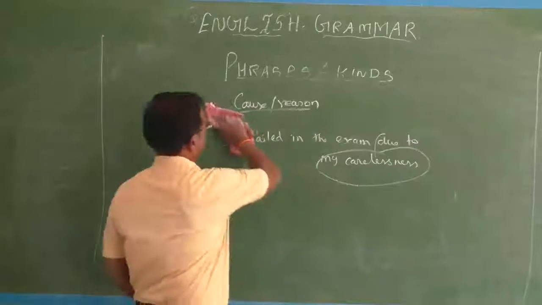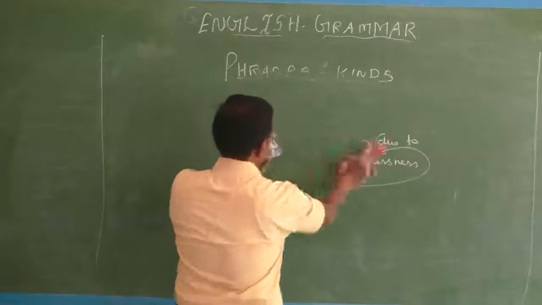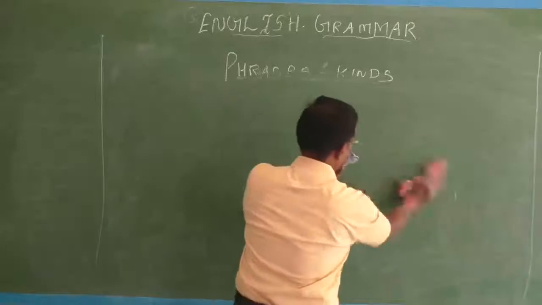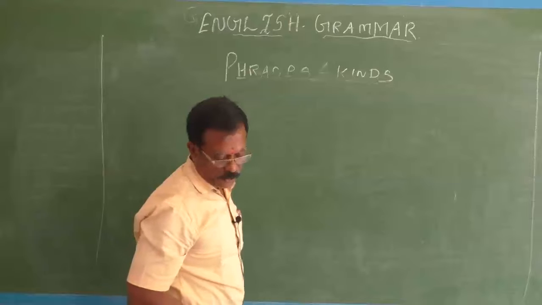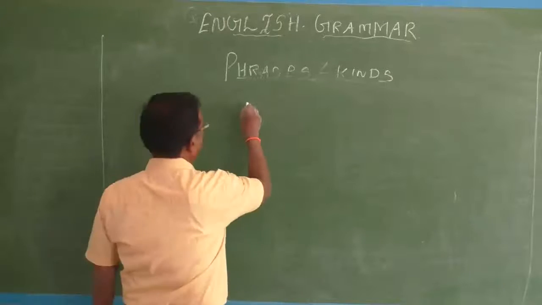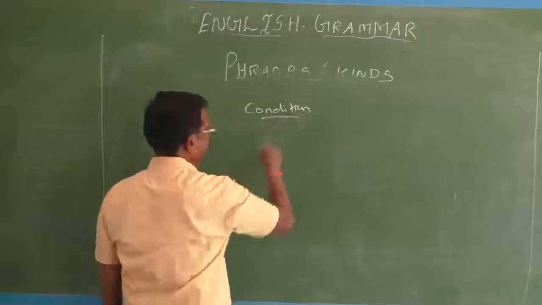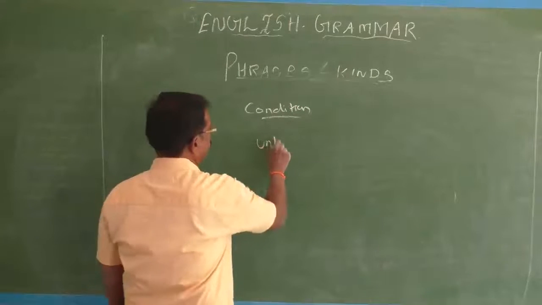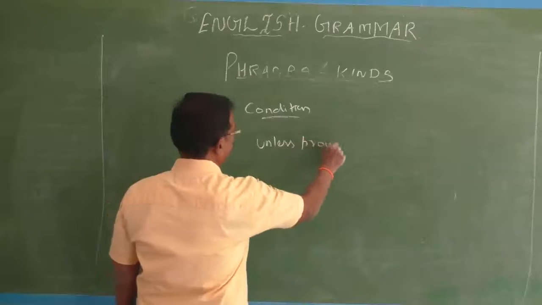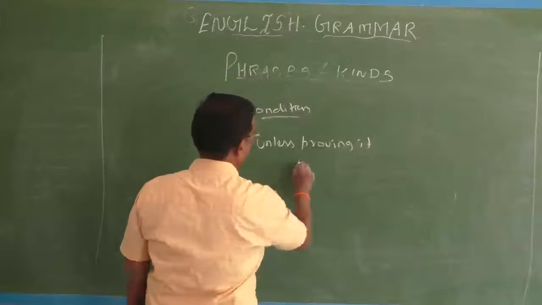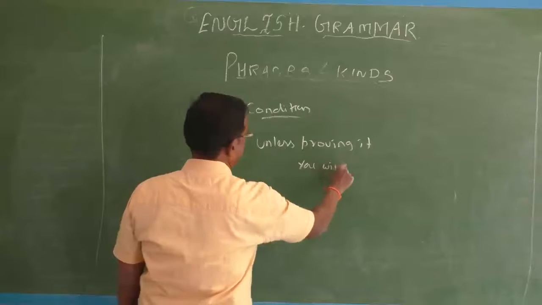And the adverb phrase of condition. Unless you prove it, you will not be appreciated. See, condition. Unless proving it, you will not be appreciated.